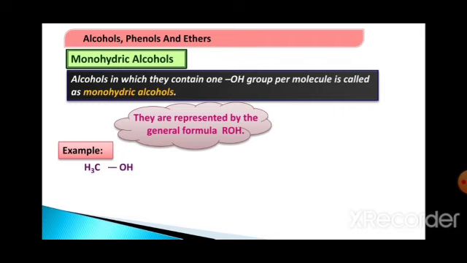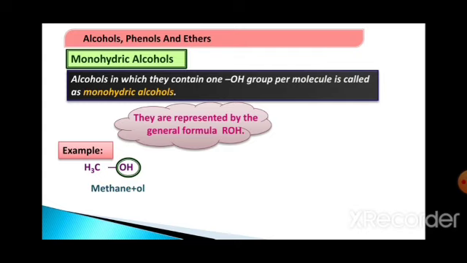First example is CH3OH. Now here you can see OH is present, that is the hydroxyl group, which is attached to an aliphatic carbon, that is CH3, hence it is an alcohol. When you name it, you have to name it with the parent chain methane and suffix OL, that is methane plus ol.